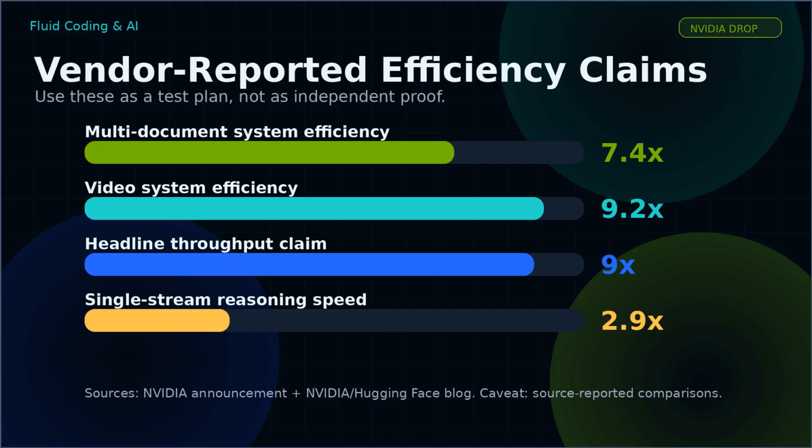The most interesting claim is efficiency. The Hugging Face NVIDIA post says Nemotron 3 Nano Omni delivers up to 9 times higher throughput and 2.9 times the single-stream reasoning speed on multimodal use cases compared with alternatives. It also cites 7.4 times higher system efficiency for multi-document work and 9.2 times for video. If those numbers hold in your stack, the cost story changes.